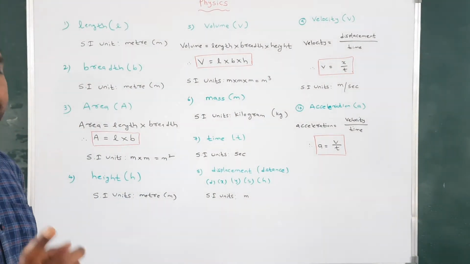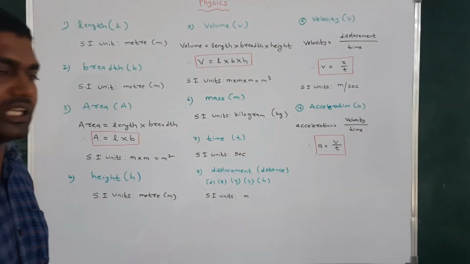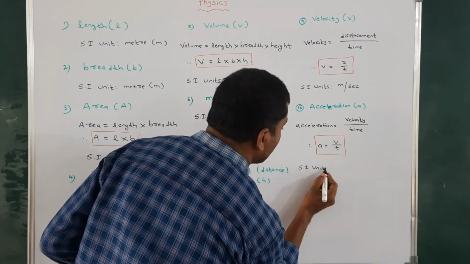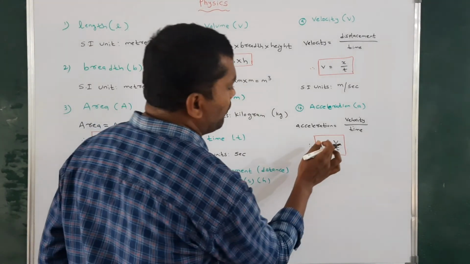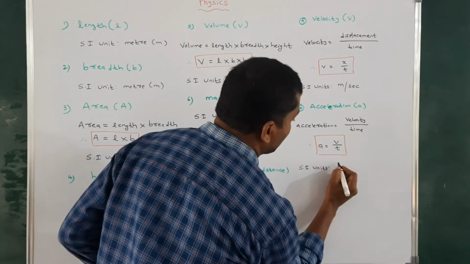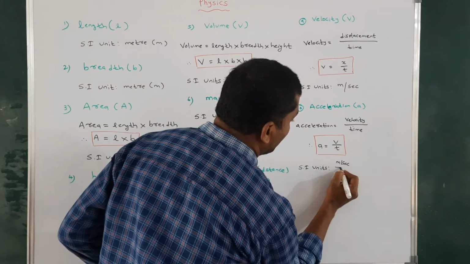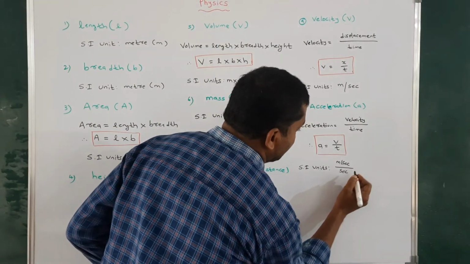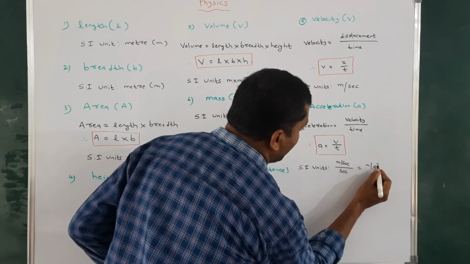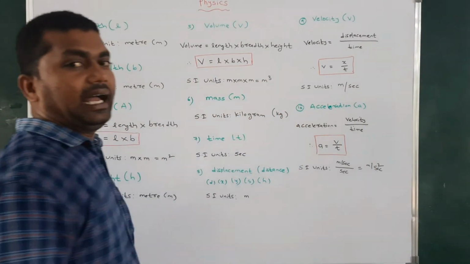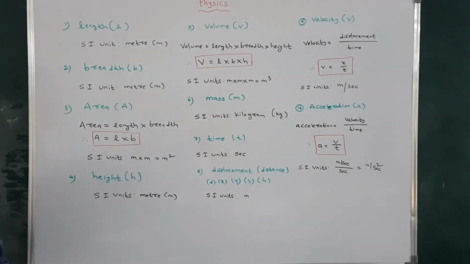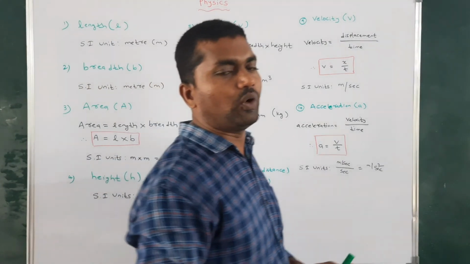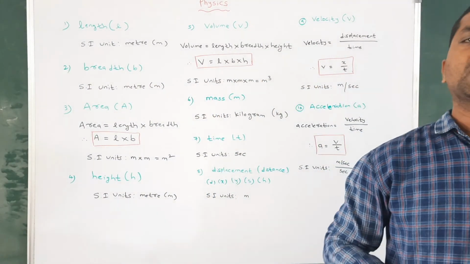Now the SI units of acceleration. V means velocity, whose units are meter per second, divided by T, time, measured in second. Therefore, meter per second square is the SI unit of acceleration. Okay students, these are some basic physical quantities we learn in our first year physics syllabus.